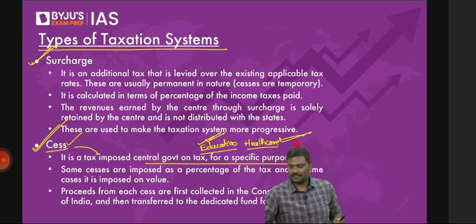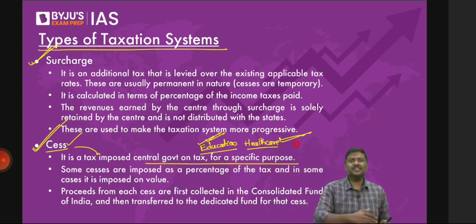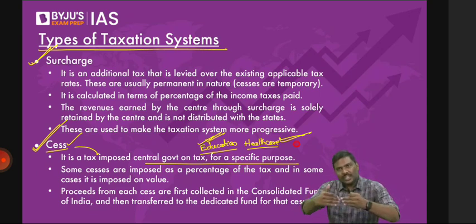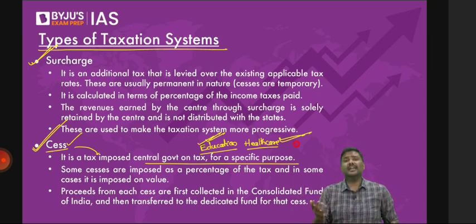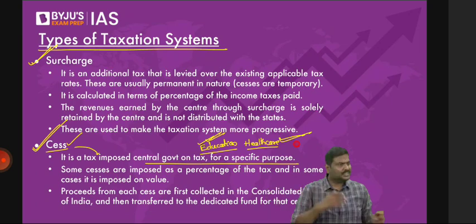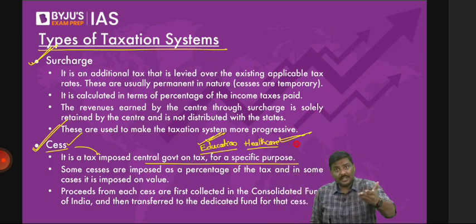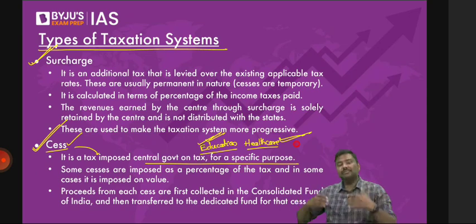When the government will implement this education cess, healthcare cess, etc., first government will introduce a bill in the parliament. Right? For example, during the budget, they will introduce a bill in the parliament, and after the approval is given, now they will start imposing and collecting these cesses. So how they will collect? Different ways are there. For example, government might simply impose certain type of cesses when I purchase a product in the market. Earlier it was there, by the way. Right? For example, when I purchase, let's say I went to a hotel, restaurant, I consumed something.